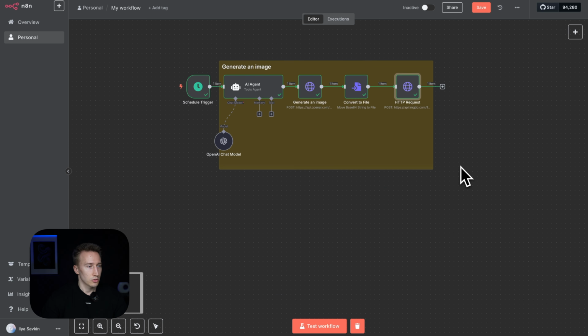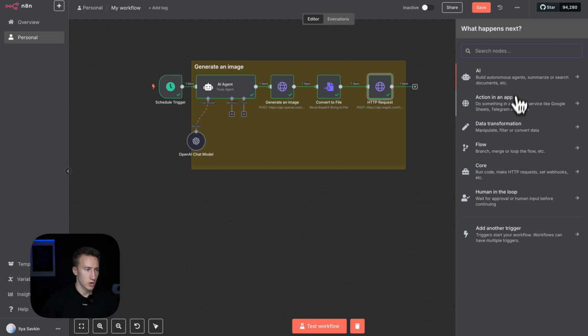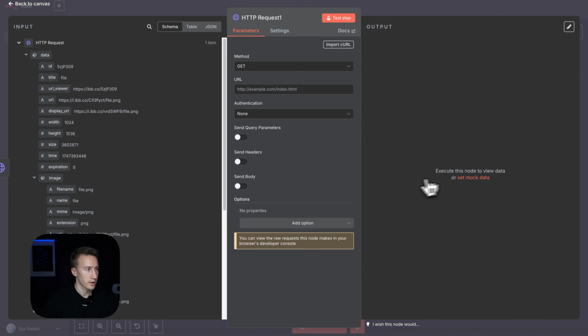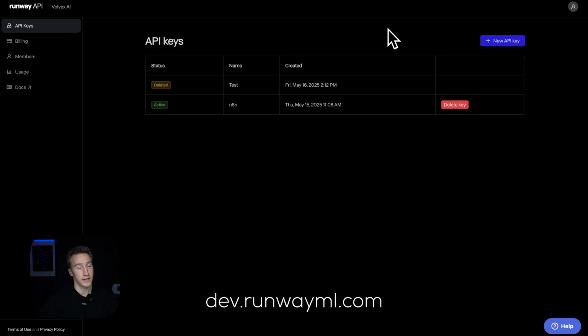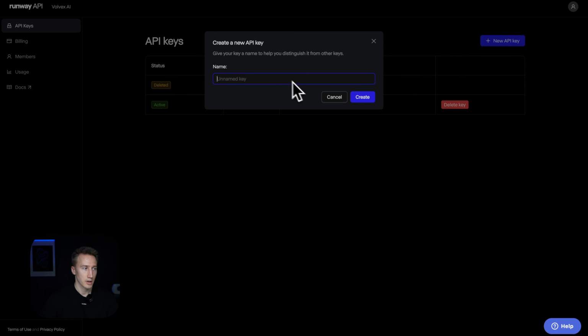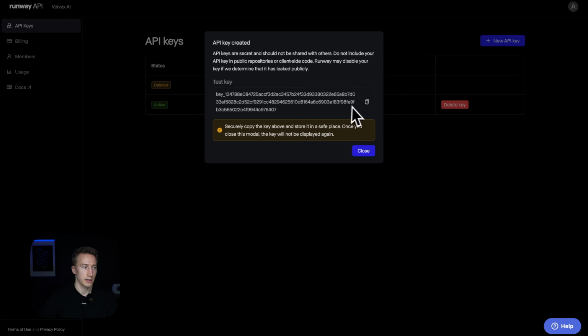Okay guys, part 2, now let's animate the image we created. So to do that, we create another node, HTTP request node. And then we go to dev.runwayml.com and register there. This is the developer portal for Runway. Once you're registered, you will see this dashboard. So what you need to do is create a new API key, assign it a name, press create, and now you got the key. You have to copy this key and keep it in some secure place.